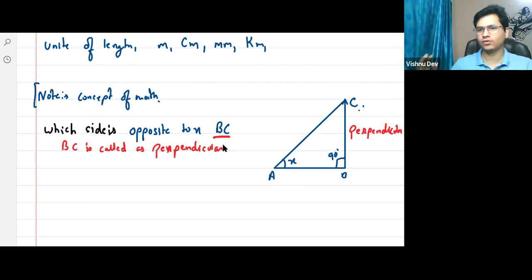Right? The one that is straight, opposite, that's your perpendicular. Perpendicular means 90 degrees, right? I hope you all know this. Perpendicular lines are the ones at 90 degrees, okay?